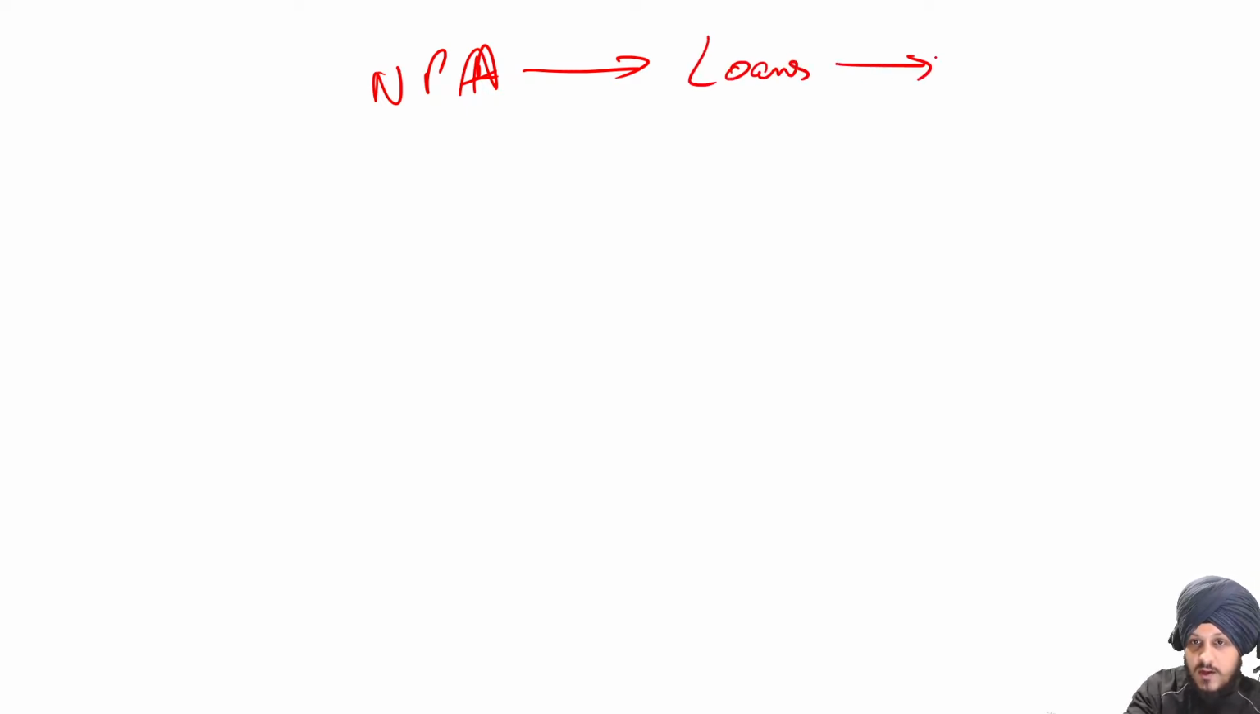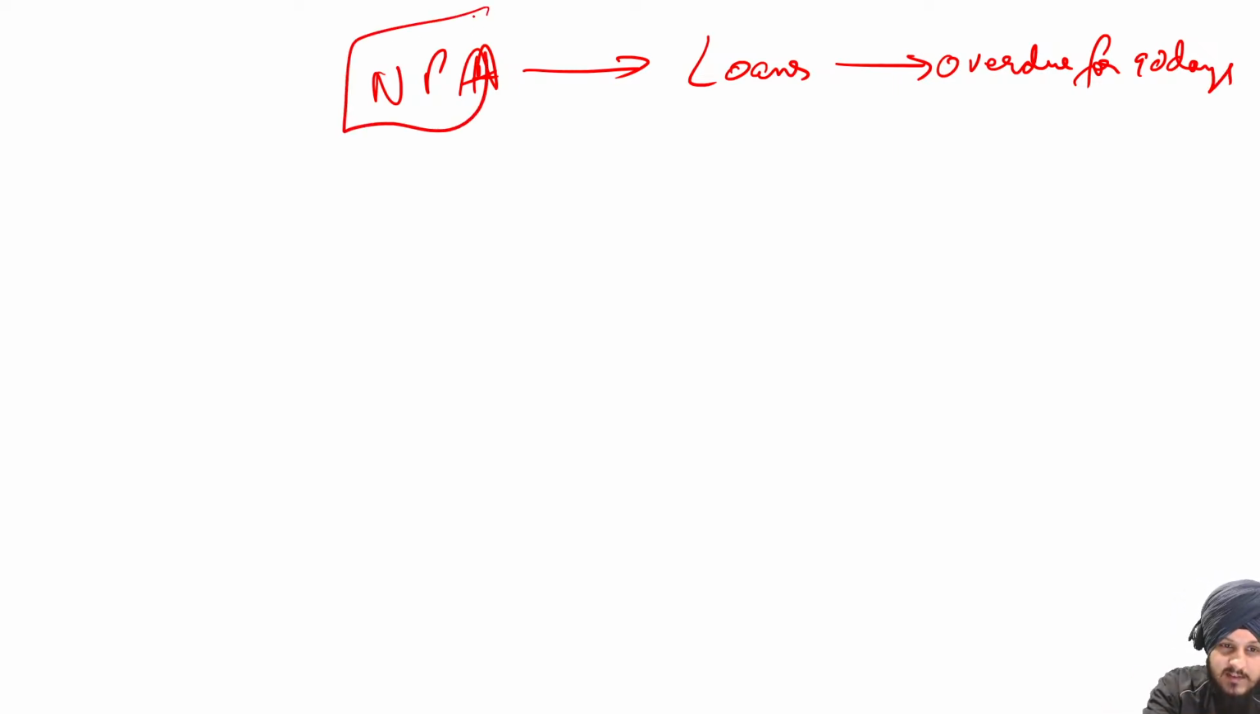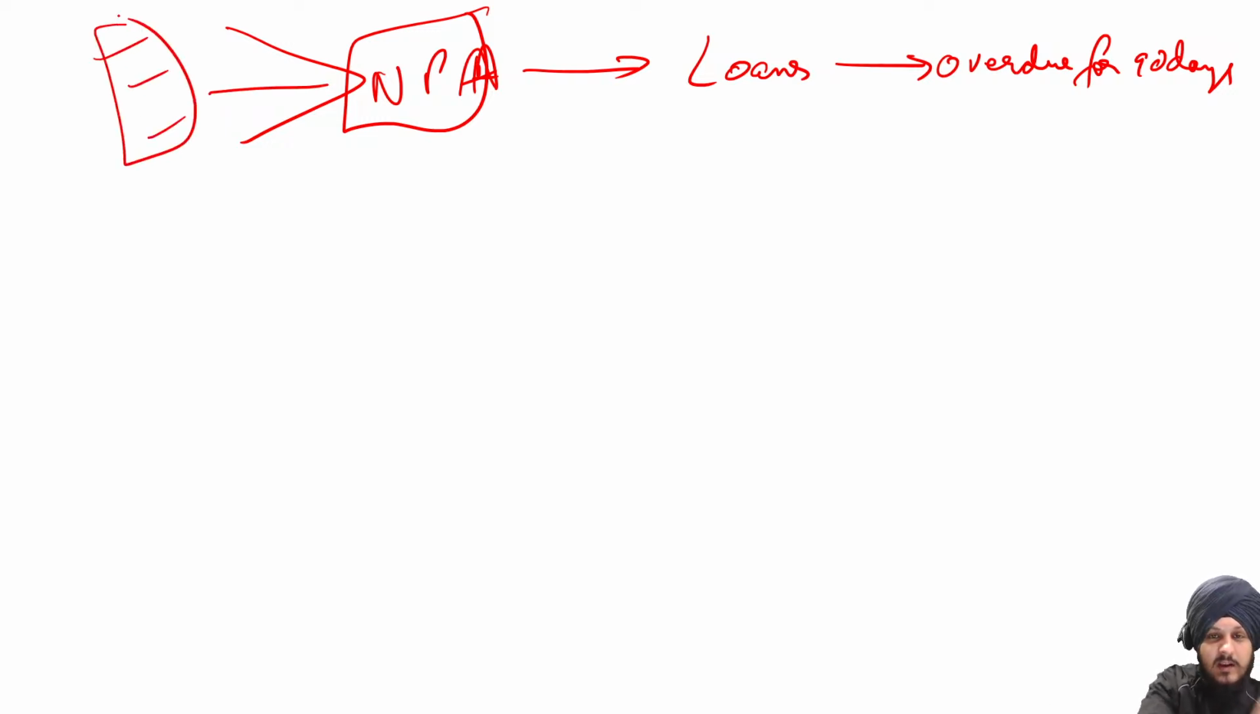So firstly, let us talk about NPA. In a very brief manner, we can define NPA as the assets in which the loan is overdue for 90 days. So if the loan in the bank is overdue for 90 days, then it is counted as NPA. Now there are different types of these assets that I'm not going to discuss because they are not relevant to this session. Now, when we talk about the NPAs, there is a term called provisioning of NPA.